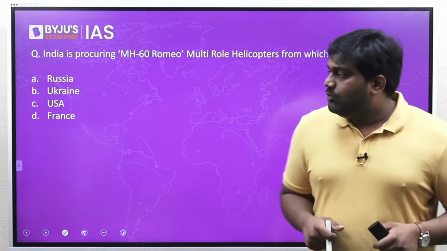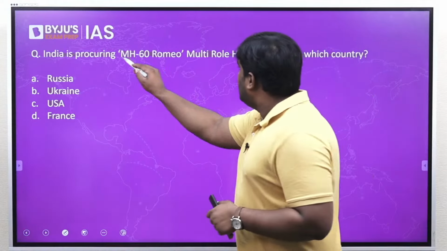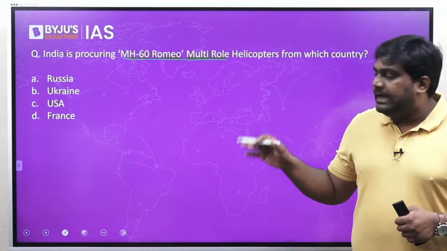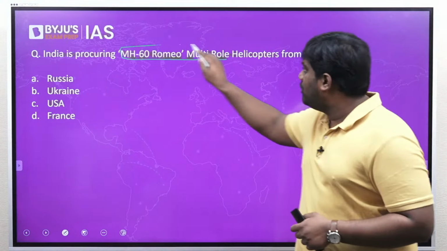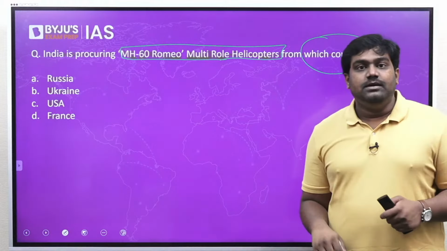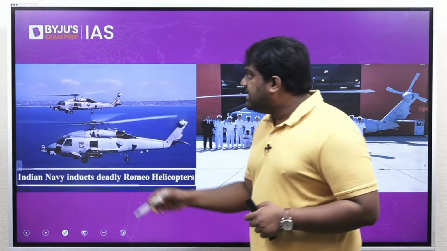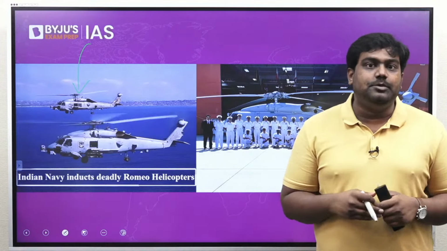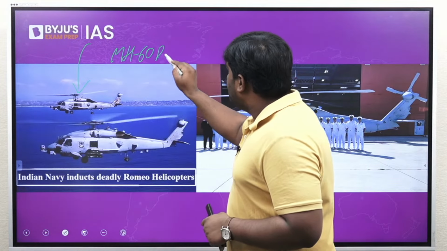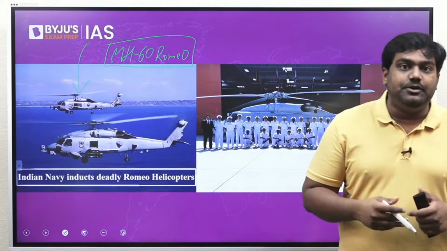Next, moving on, we'll talk about a defense platform that India has recently procured. India is procuring the MH-60 Romeo multi-role helicopters from which country? Last year, India inducted the state-of-the-art advanced multi-role helicopter known as the MH-60 Romeo. So the question is, India got this from which country?